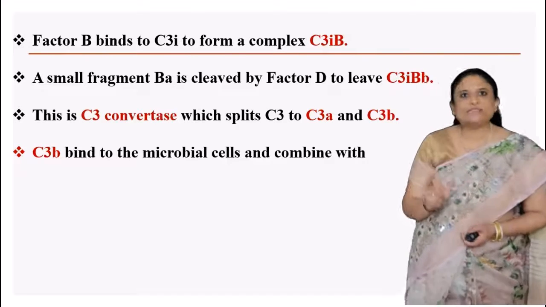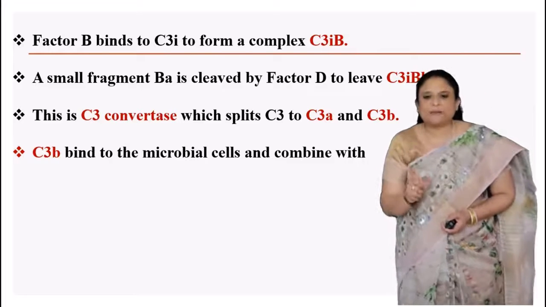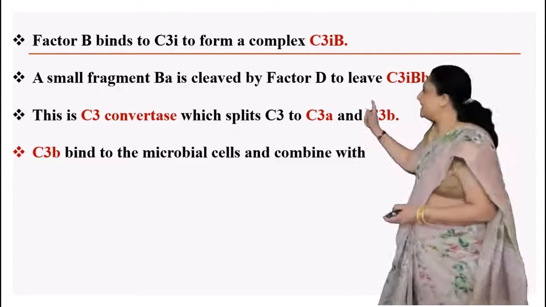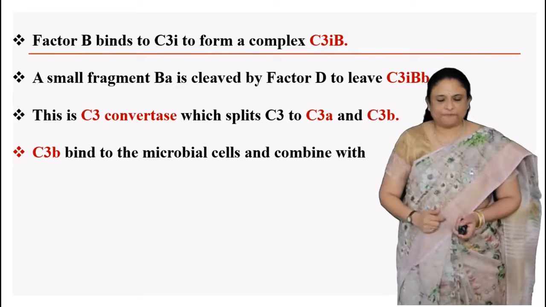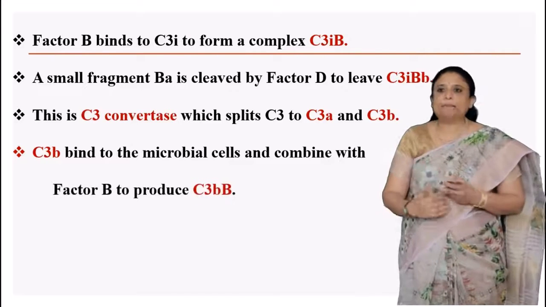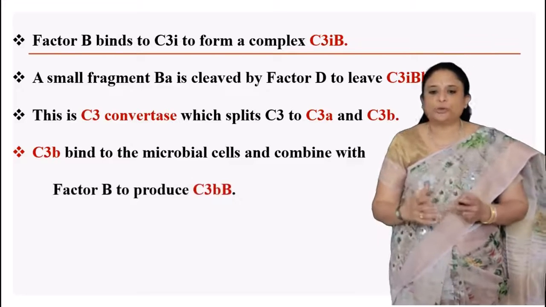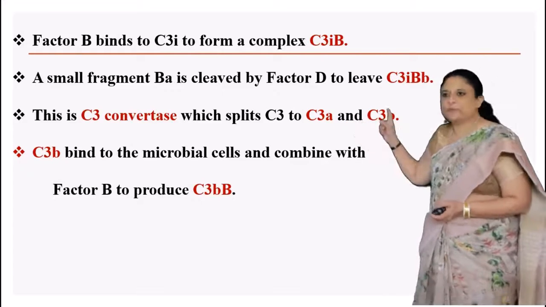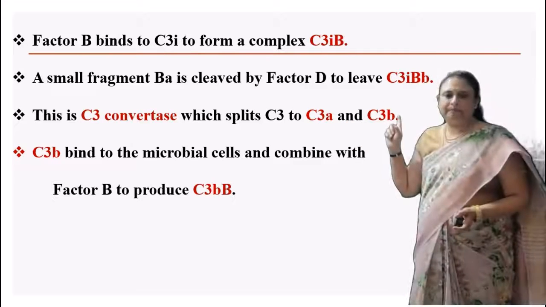It is called C3 convertase because it splits C3 into C3a and C3b. C3b now binds to the microbial cells and combines with factor B to produce C3bBb.